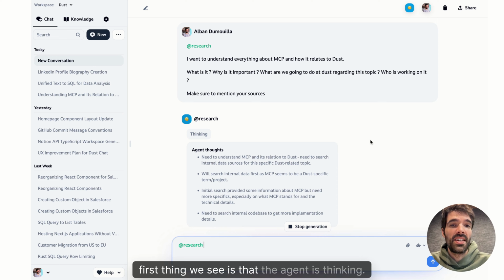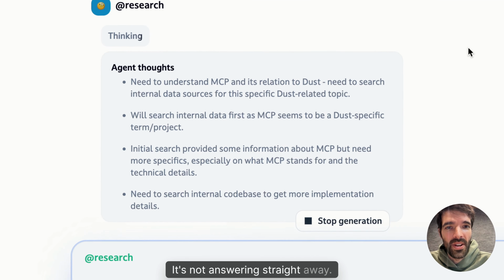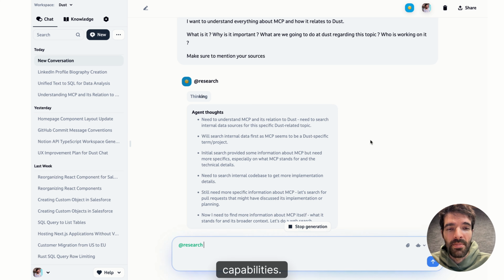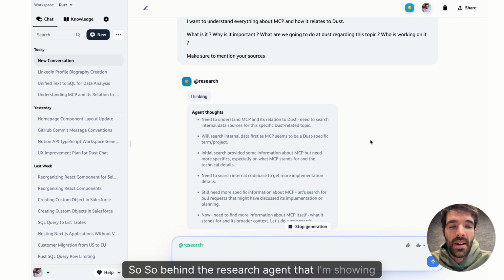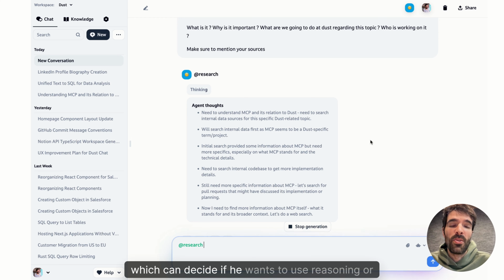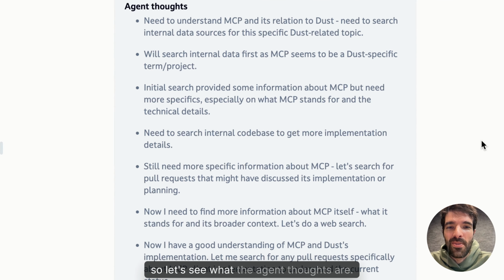First thing we see is that the agent is thinking. It's not answering straight away. That's the current trend of AI models right now. Most of them have reasoning capability. So behind the research agent that I'm showing you, we are now using Claude 3.7 Sonnet, which can decide if it wants to use reasoning or not. All right, so let's see what the agent thoughts are.